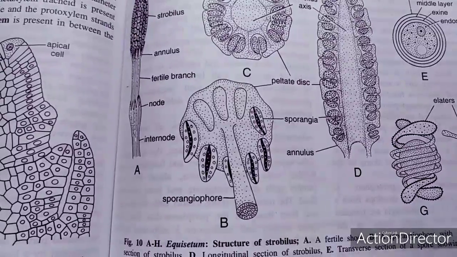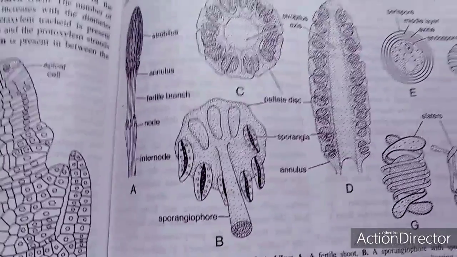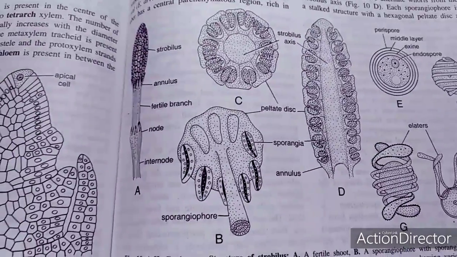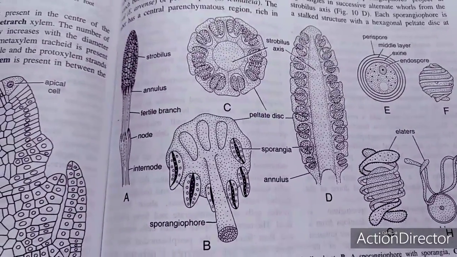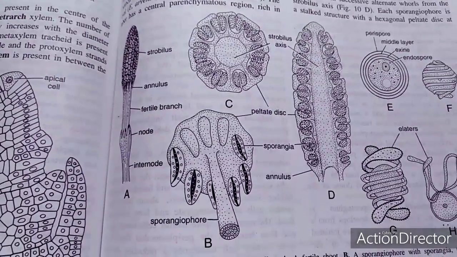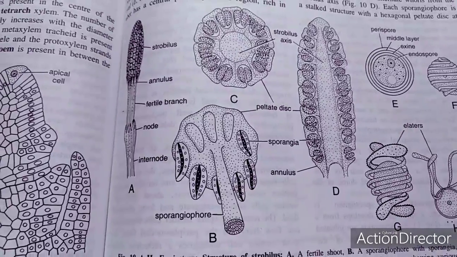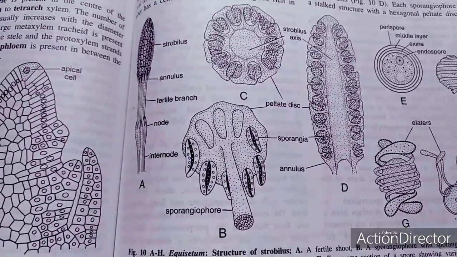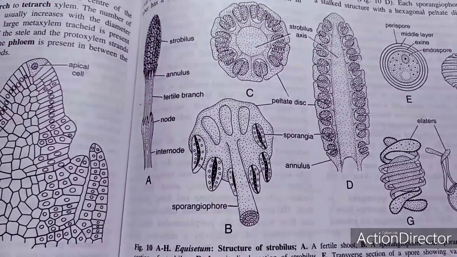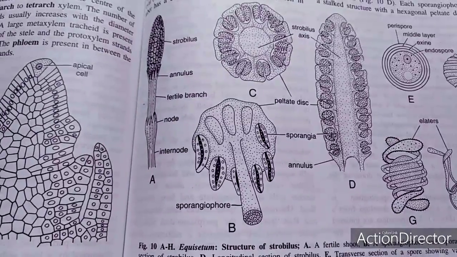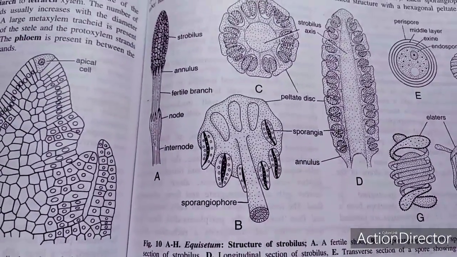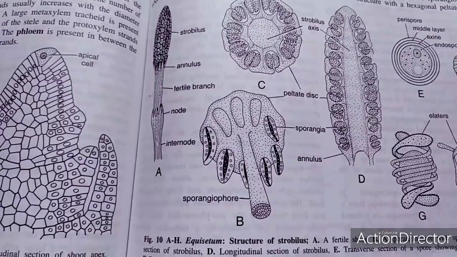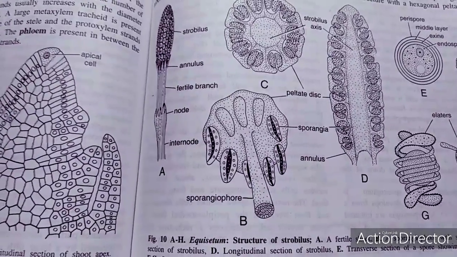The other way of reproduction is the sexual mode, or reproduction by spores. In Equisetum, as we just discussed, homospory has been recognized. The spores develop in the sporangia, which are borne on the sporangiophores. The sporangiophores are aggregated into a compact cone or strobilus. The formation of the strobilus, or compact cone, is a very interesting aspect.